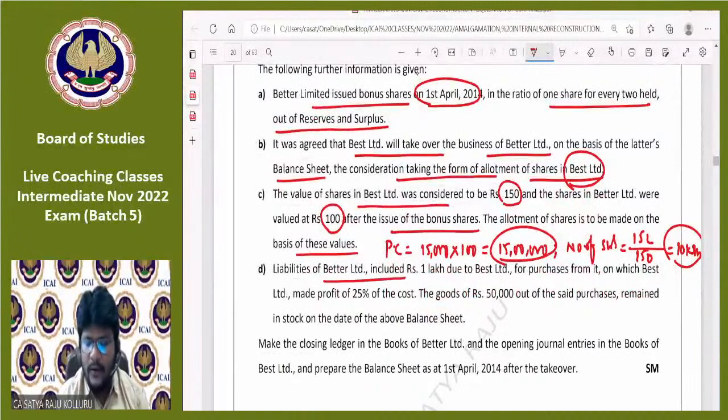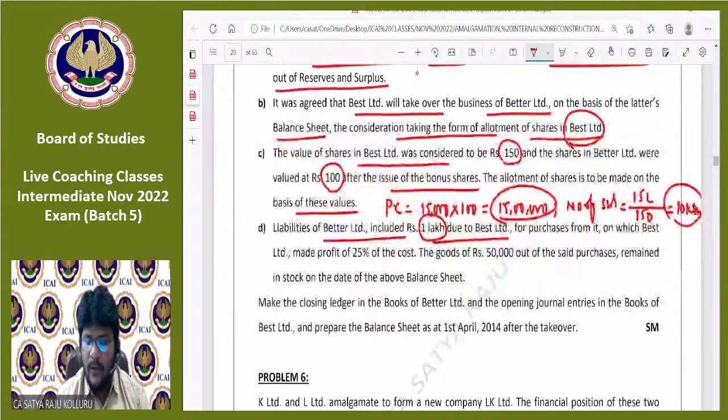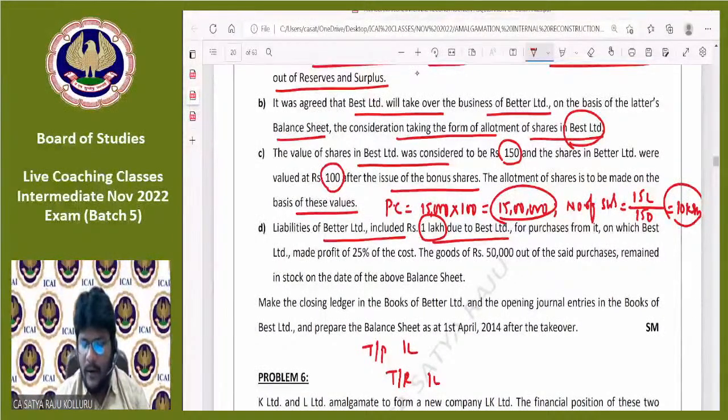Liabilities of Better Limited included 1 lakh due to Best Limited for purchases from it on which the Best Limited made a profit of 25% of the cost. First of all, this 1 lakh is an intercompany owings. For intercompany owings, the entry is trade payable account debit to trade receivable account 1 lakh. That means after takeover of business by Best Limited from Better Limited, while presenting the balance sheet, we should need to club both the trade payables and reduce 1 lakh. We should also need to club both the trade receivables.